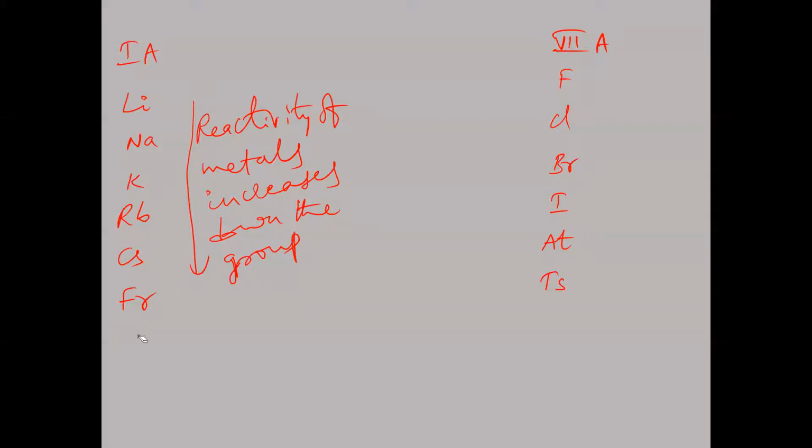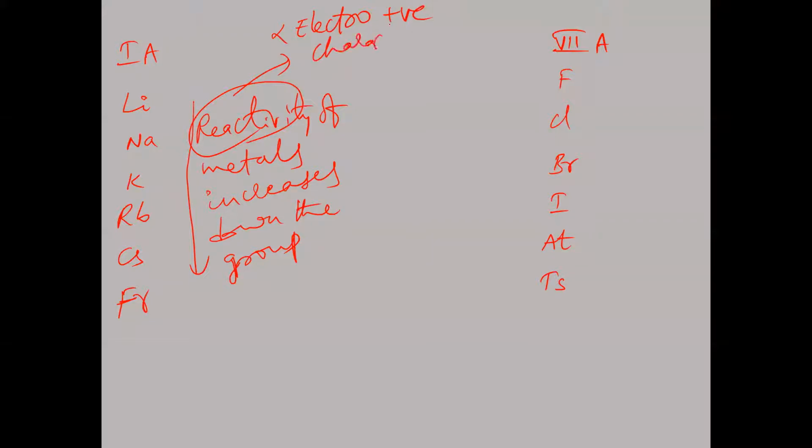What is the reason? The reactivity of a metal is directly proportional to what? The electropositive character of the metal.